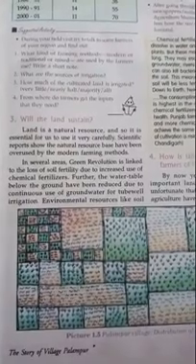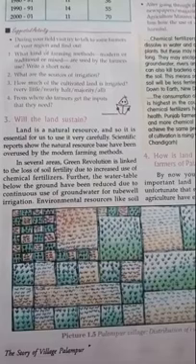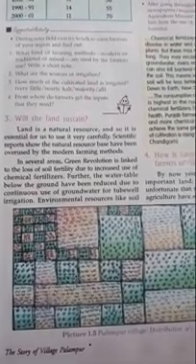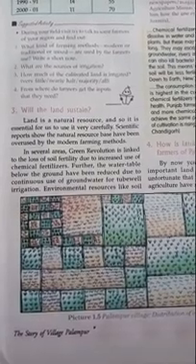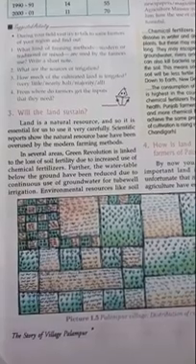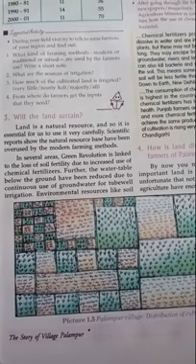Now, will the land sustain, that we can use the same piece of land for longer time? Land is a natural resource, and so it is essential for us to use it very carefully. Scientific reports show the natural resource base has been overused by the modern farming method. In several areas, green revolution is linked to the loss of soil fertility due to increased use of chemical fertilizer.